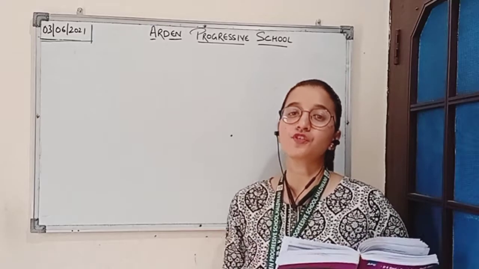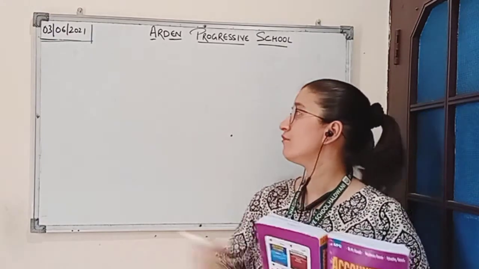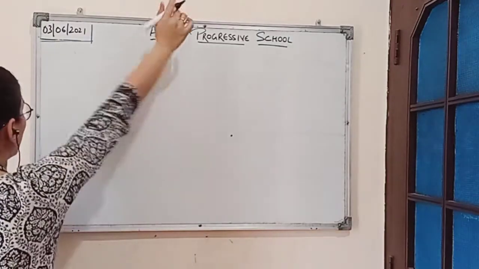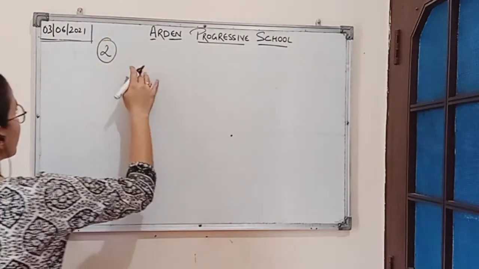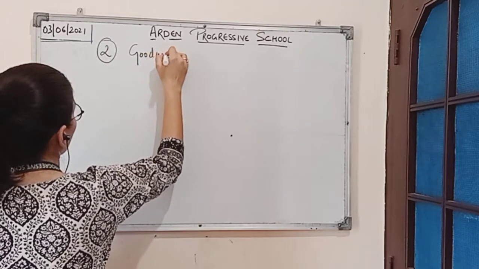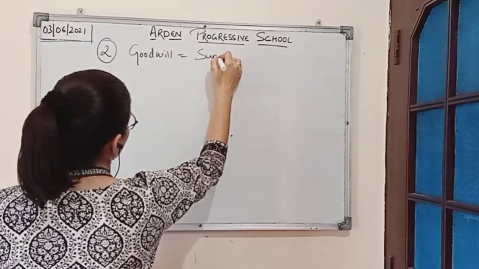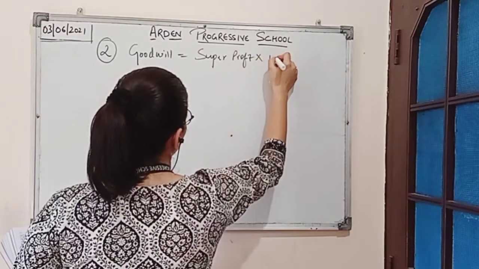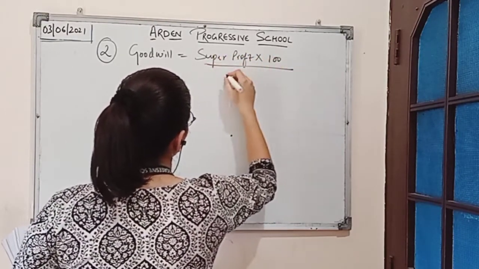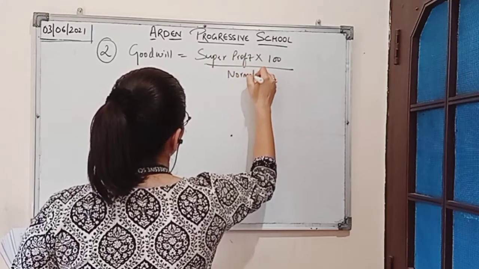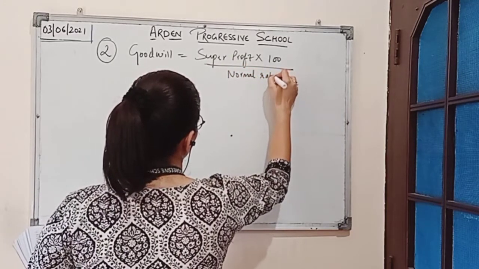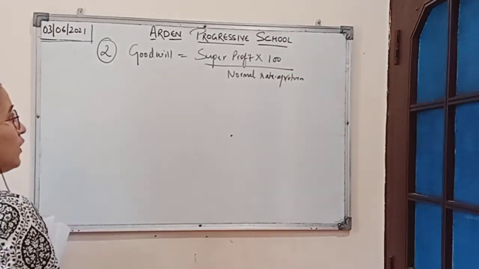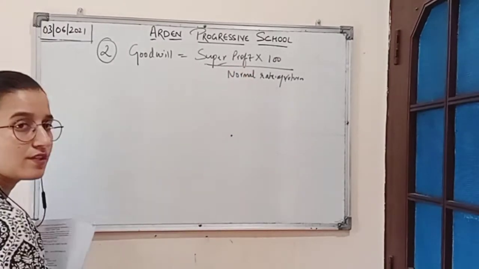So coming to the solution part, we know the formula for calculating the value of goodwill by the second method is: goodwill is equal to super profit multiplied by 100 divided by normal rate of return.